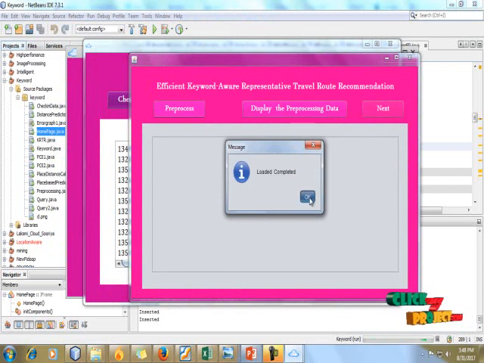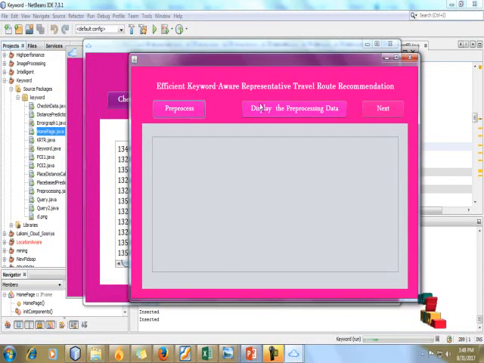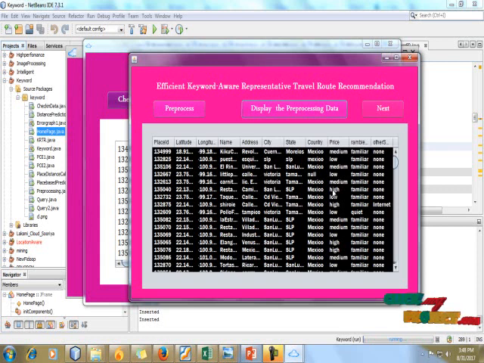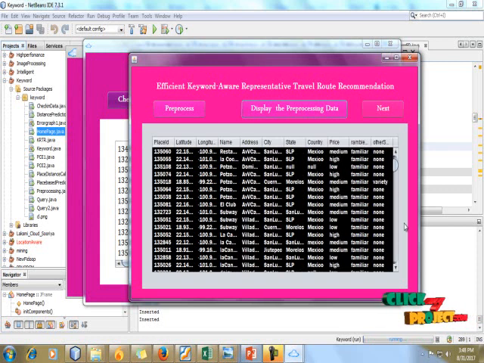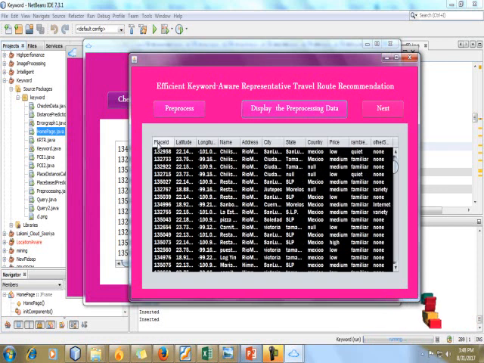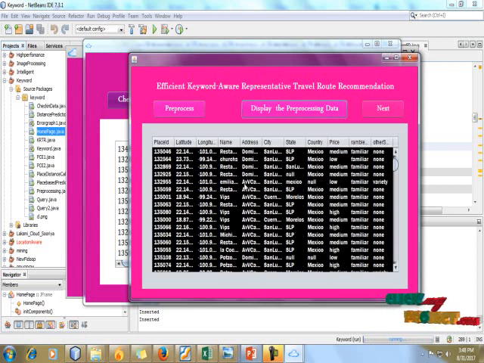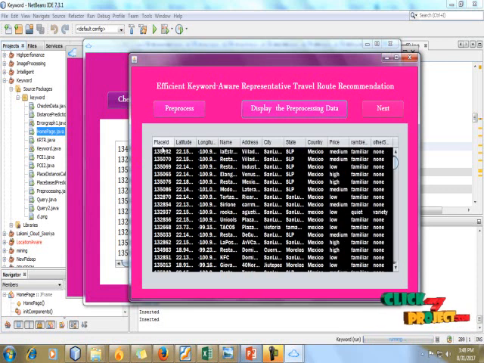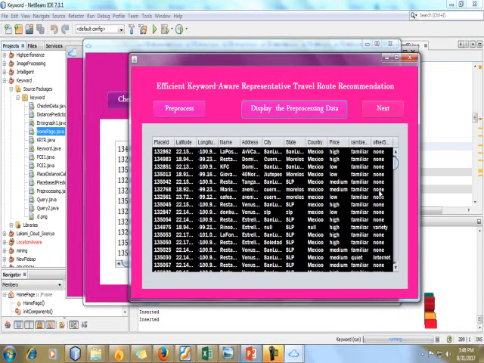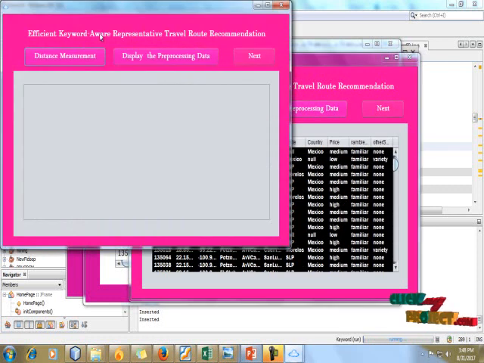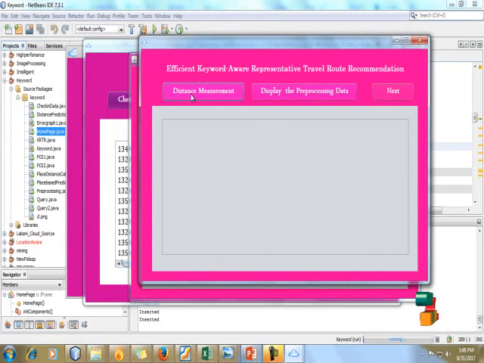Here we neglect our unwanted data, and it is loaded into the database. So this is our data set which is loaded into the database. These are the attributes used in our data set. So click next. Here we have to calculate the distance measurement.